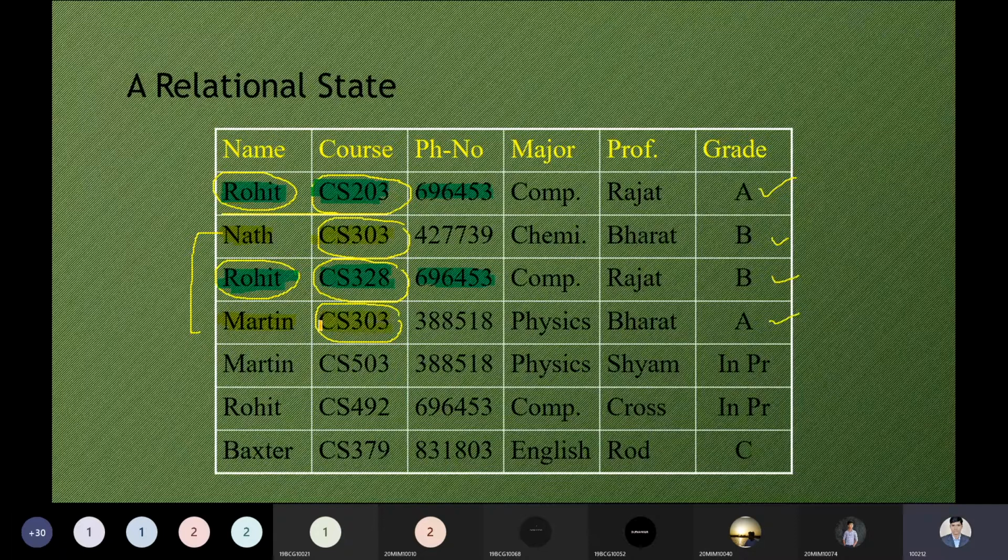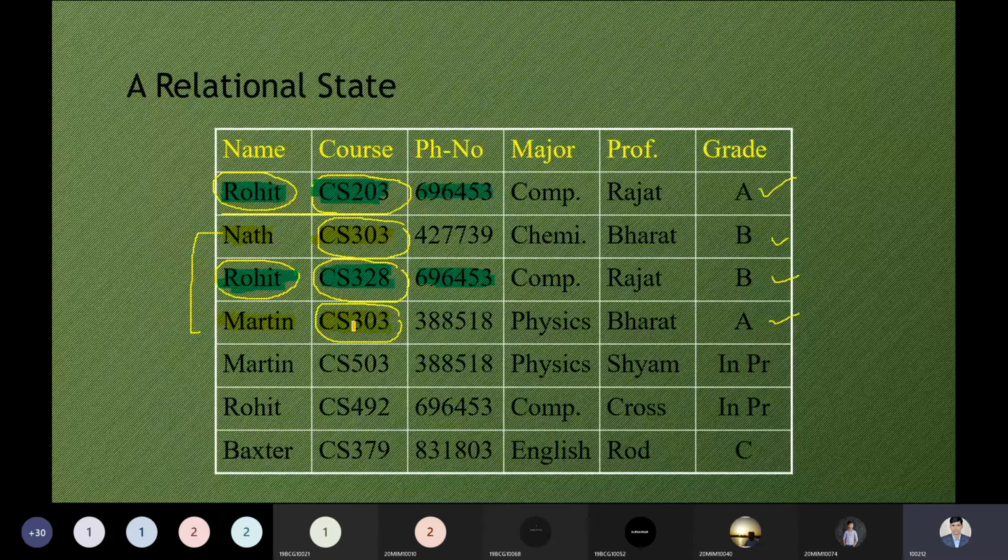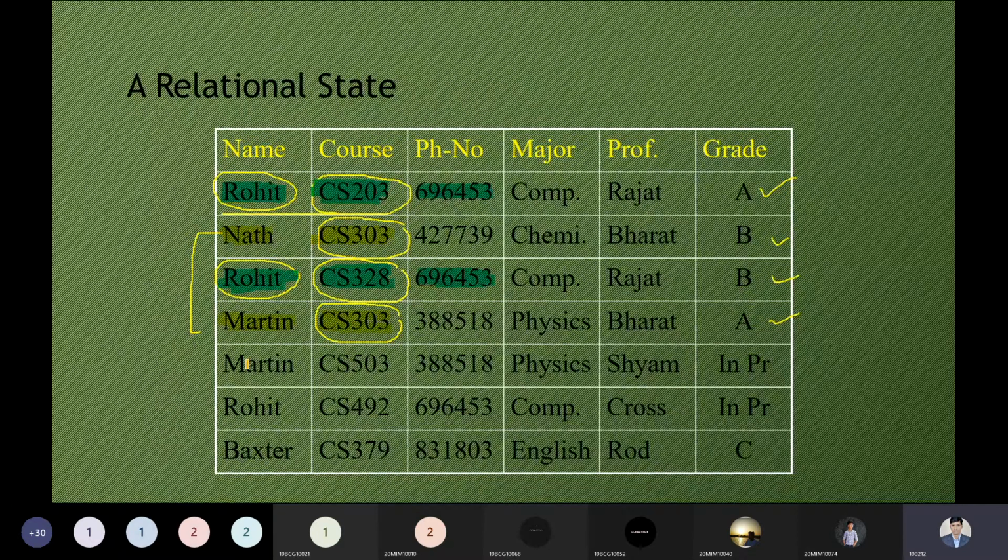So in the course, we can say name in course becomes a key attribute. Again in this case, if Martin has a different course, another course CS503 at the bottom side, then there will be no issue. But in the case of the individual column, individual attributes, we are having the duplicacy.